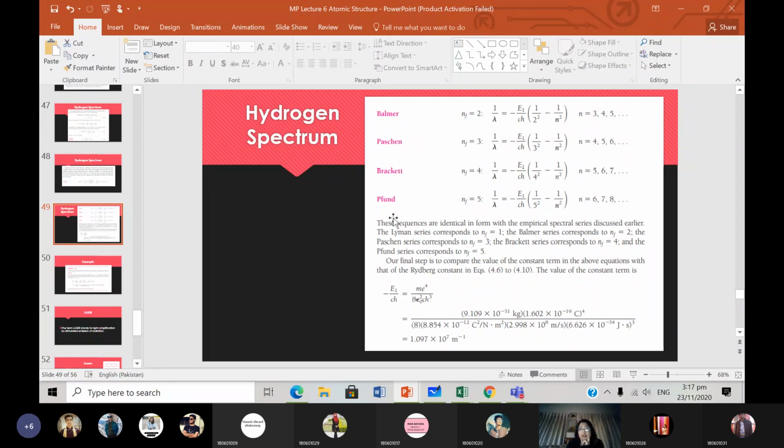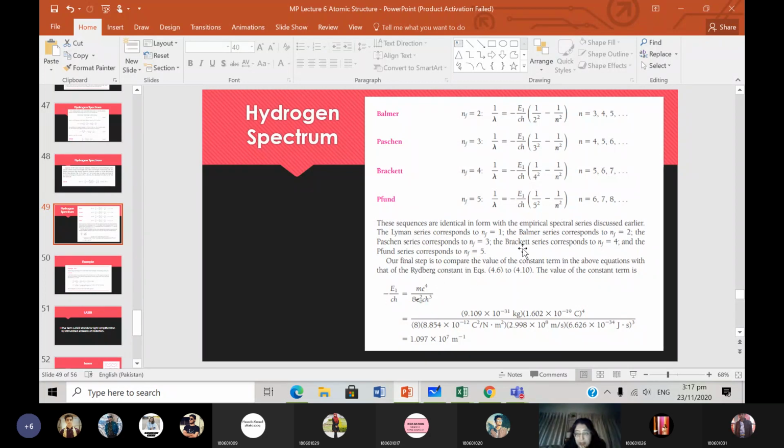Okay, we are studying two new series here. We didn't study these before. So we have n_f is 4, and then n can be 5, 6, 7, etc. Then we have n_f is 5, and this n can be 6, 7, 8.